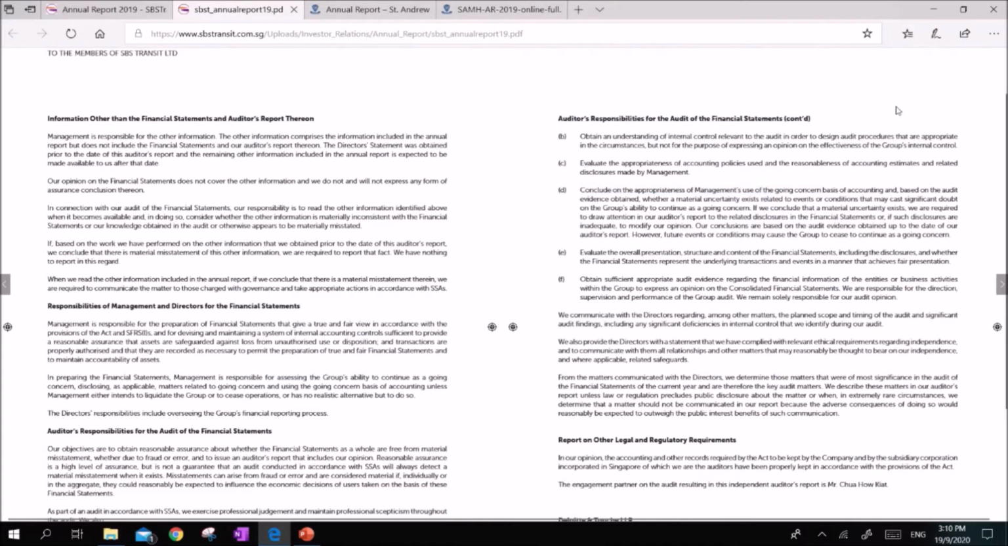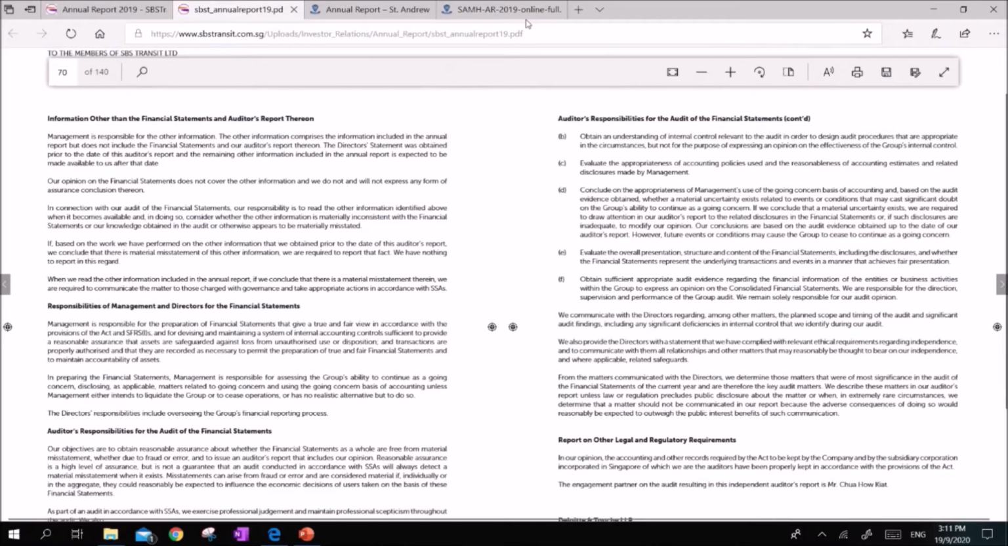Going concern refers to whether or not the company is able to pay its debts when they fall due. If the auditor noticed that the company may not be able to pay its debts when they fall due, in other words, facing a risk of financial failure, the auditor has to state this in the audit report. Here, the auditor also needs to evaluate the overall presentation, structure, and content of financial statements, as well as to obtain audit evidence relating to financial information of the entity.